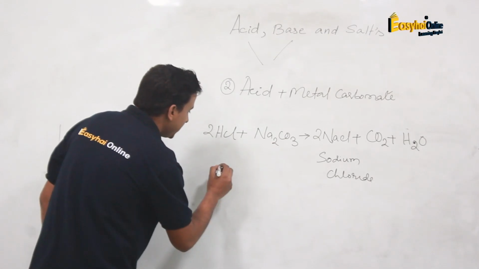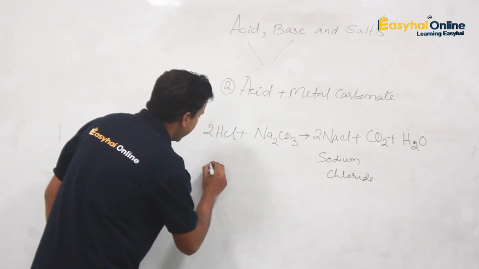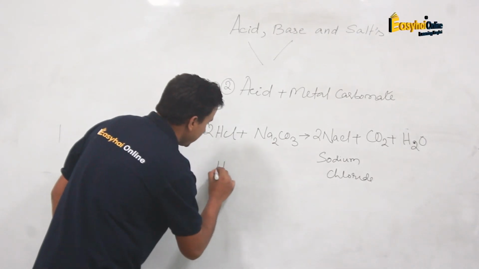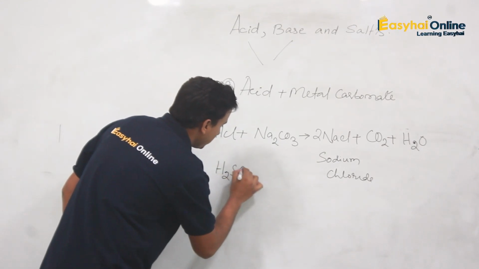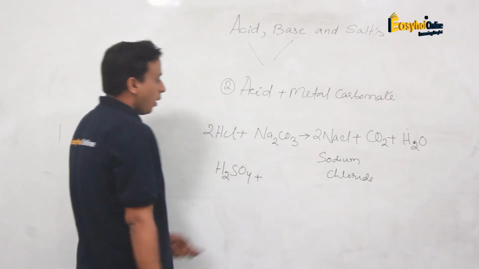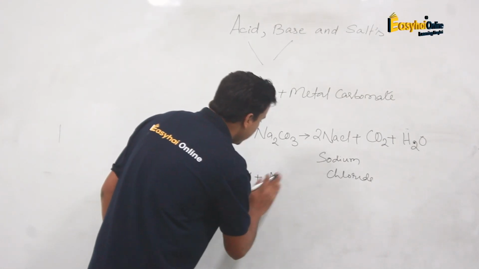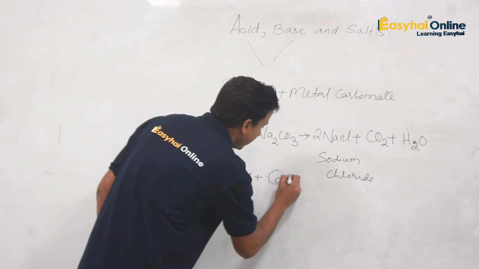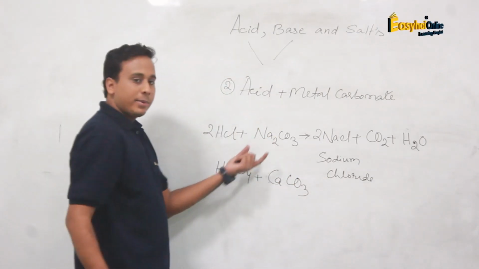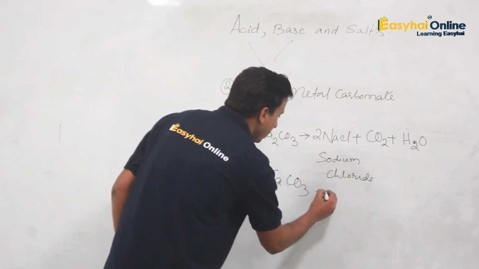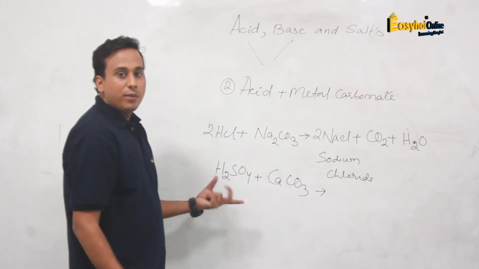Now another example, let us see. We are going to react an acid like sulfuric acid, H2SO4, with, say, calcium carbonate. We took a metal carbonate like sodium carbonate; now we are taking calcium carbonate. So what is it going to form? The first thing it forms is a salt.